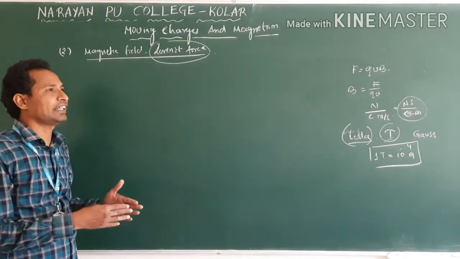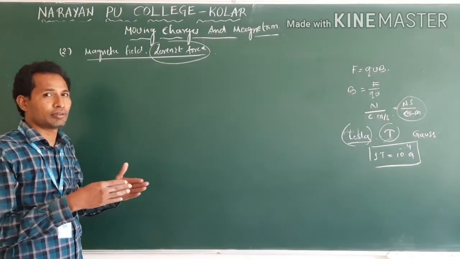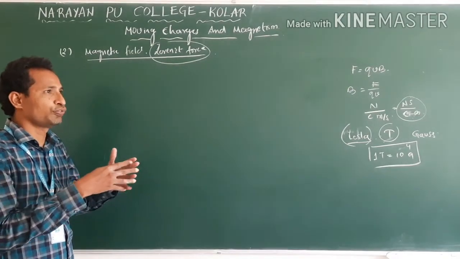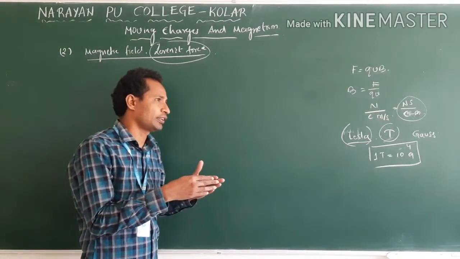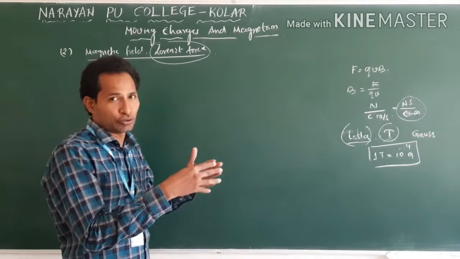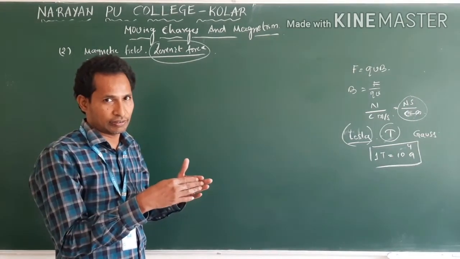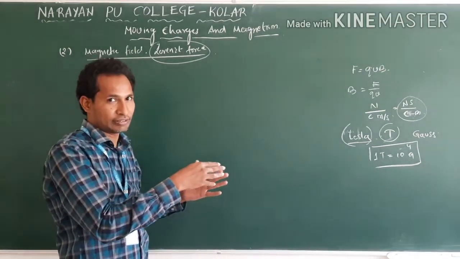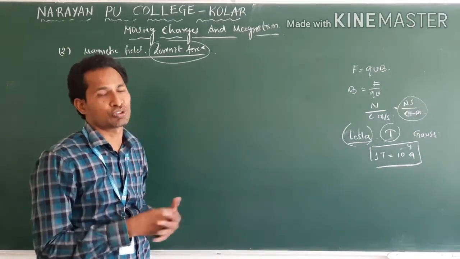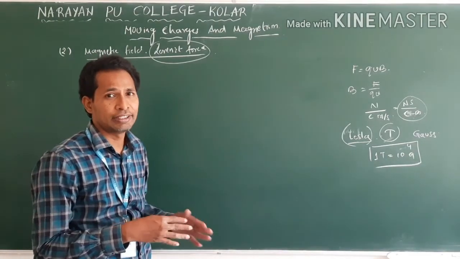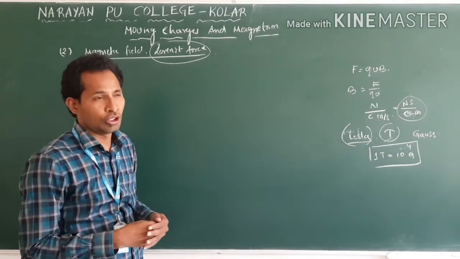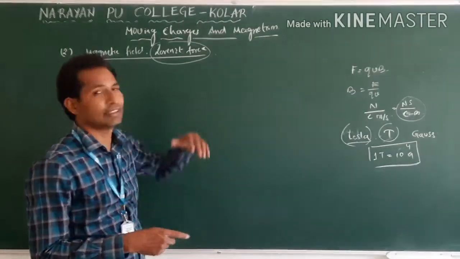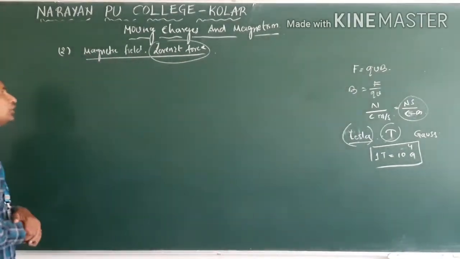In a region where two fields, electric and magnetic, exist, if a charged particle enters, it will experience two forces, electric force and magnetic force. The combined effect of these two forces we call the Lorentz force.